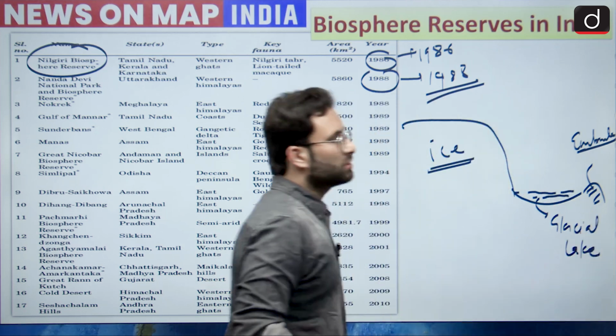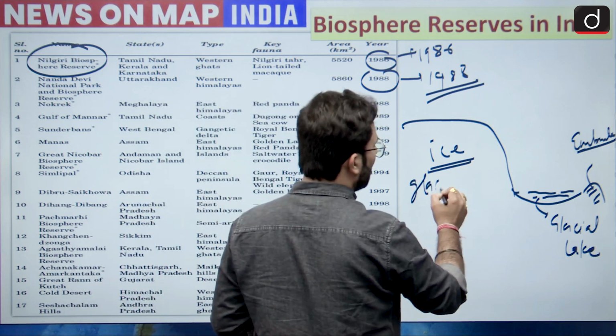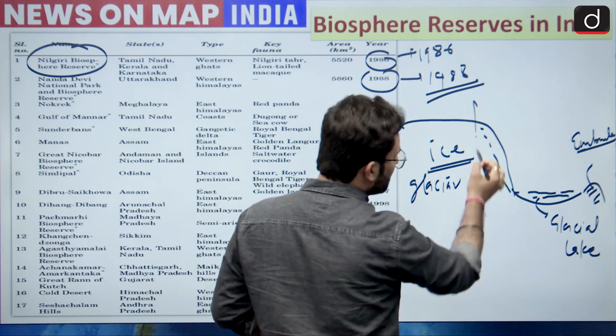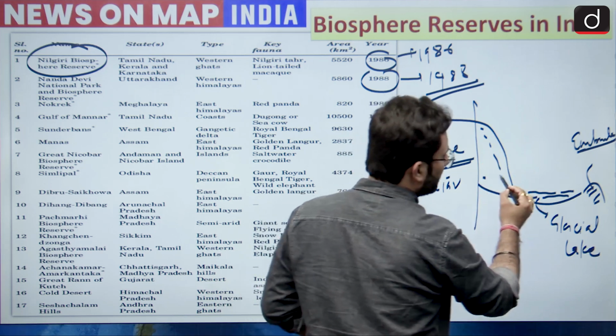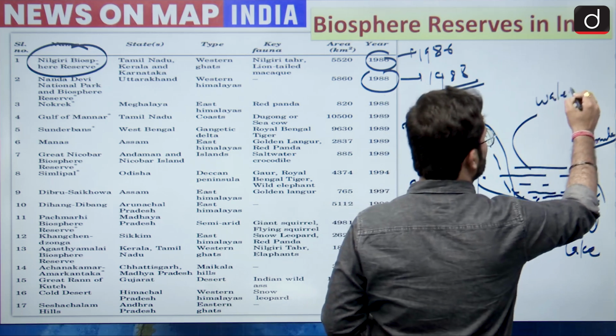Now what is happening because of the warming etc., the ice of the glacier will start melting over here. So this glacier will reduce like this, and the level of the lake will increase, and there will be more water inside it.